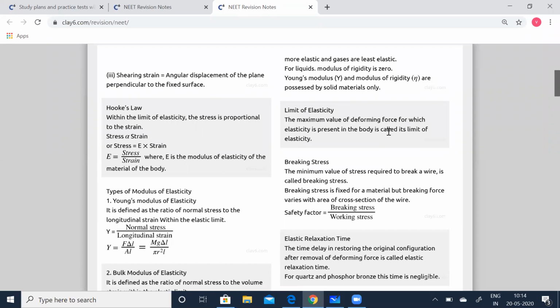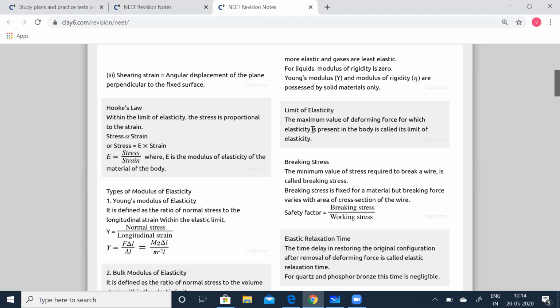Basically, children, for this chapter, mechanical properties of solids, you can expect more of theoretical questions. That is why we have covered almost all the points which you have to remember. So less of formula and more of theory in this particular chapter, whereas when you come to fluids, you'll have more of formula there. So make a note of all the important points which are given in the revision notes.